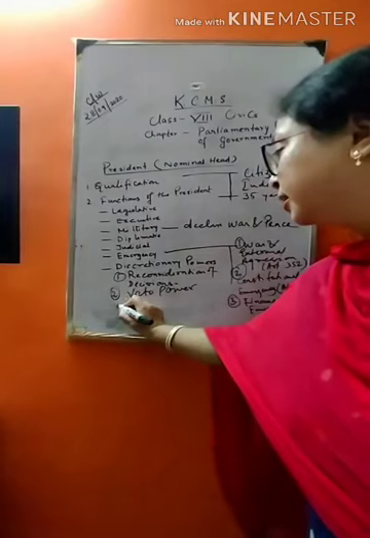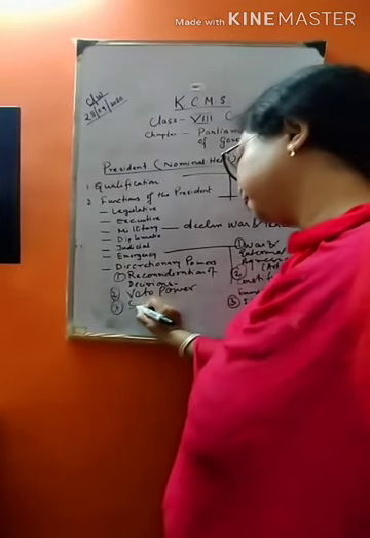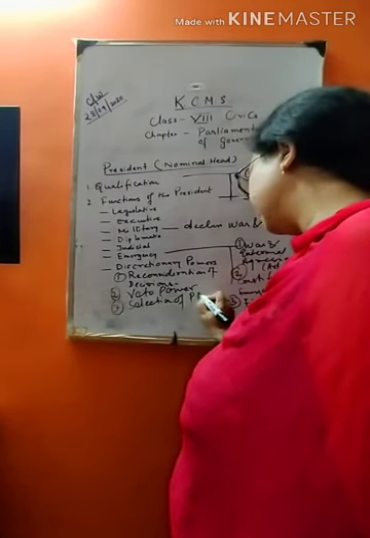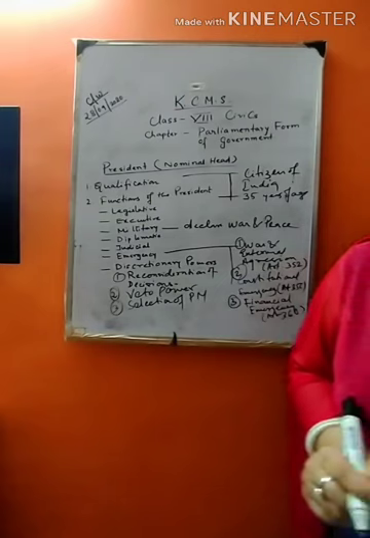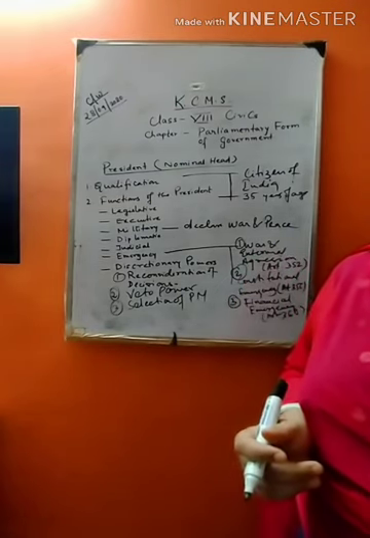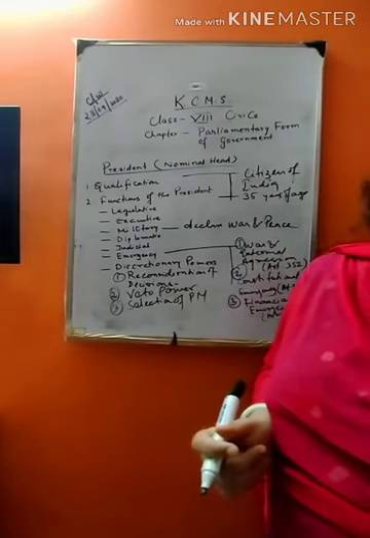The third discretionary power is the selection of prime minister. So the president appoints the prime minister. In a parliamentary system of government, the leader of the majority party in the Lok Sabha is appointed as prime minister.